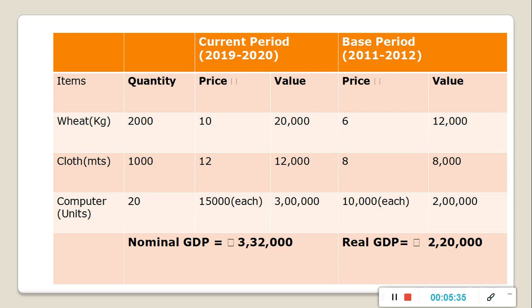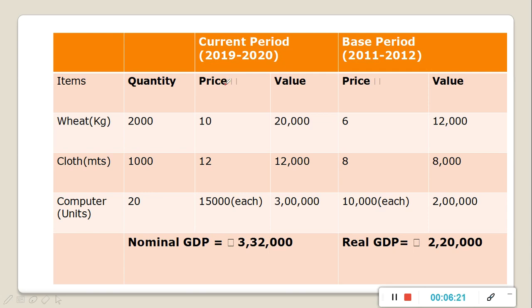Now we can understand what is real GDP, what is nominal GDP using a numerical example. You can see here there is a country called Imaginia, and we are assuming only three goods are produced in that country. First good is wheat, second good is cloth, and third good which is produced in the Imaginia country is computer. Here quantity of all three goods are given. Quantity of wheat is 2000, quantity of cloth is 1000, quantity of computer is 20, and